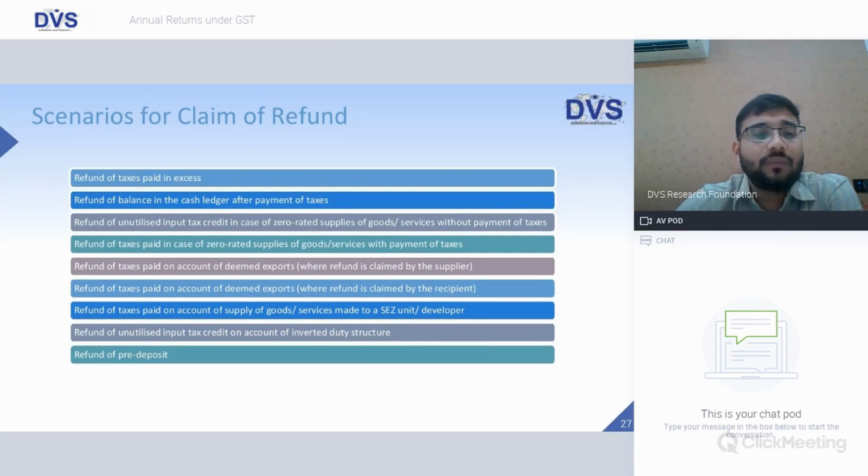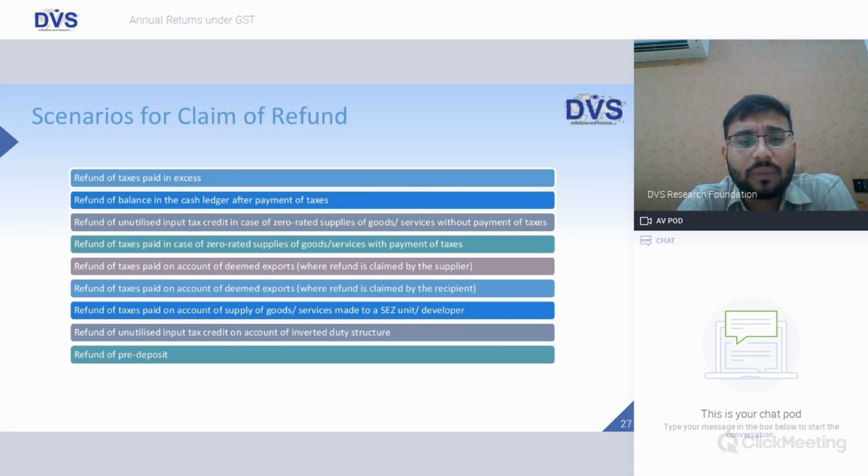Scenarios for claim of refund, when the refund would get generated. Refund of taxes paid in excess. Refund of balance in the cash ledger after payment of taxes. So once we have paid the taxes in our cash ledger, still some amount is reflecting, that can be claimed as a refund. Refund of unutilized ITC in case of zero rated supplies of goods and services without payment of tax. That is also one scenario wherein the refund will get generated.